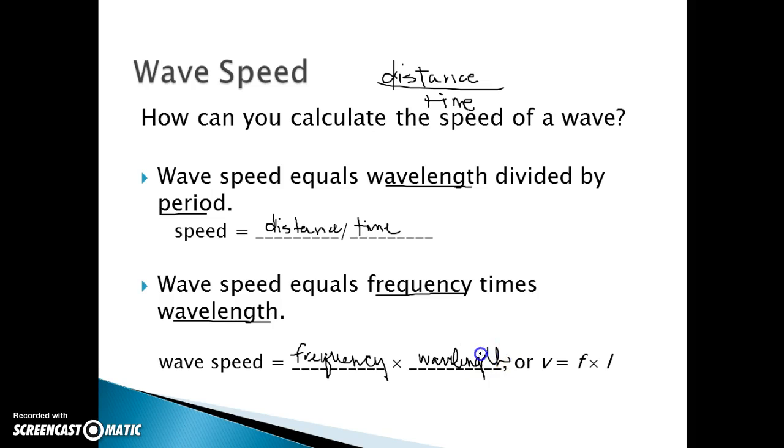And I'm writing this in cursive because it's easier. It might not be prettier, but it's easier. All right, so frequency times the wavelength.